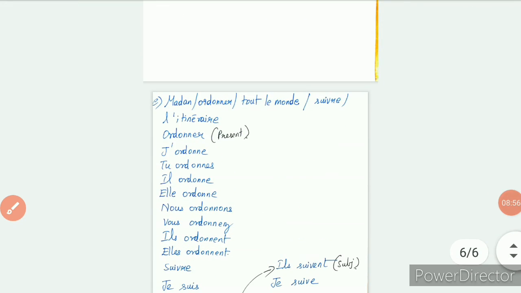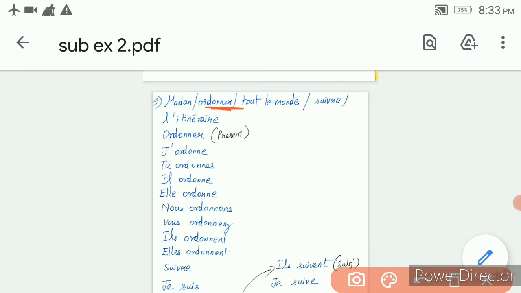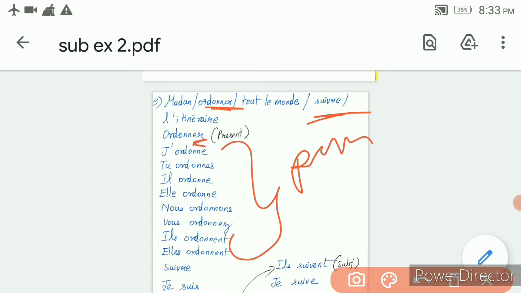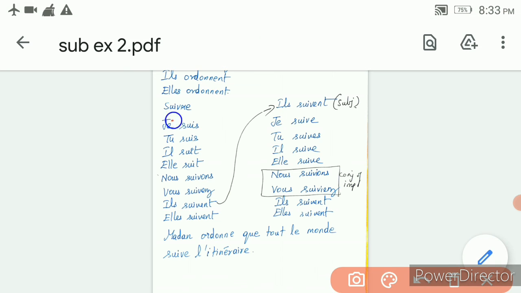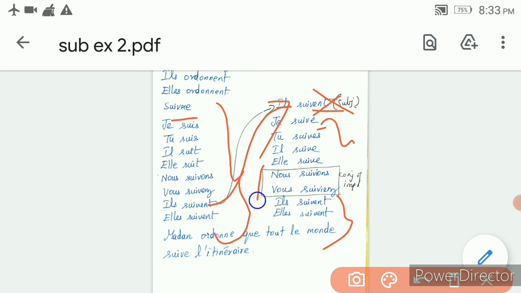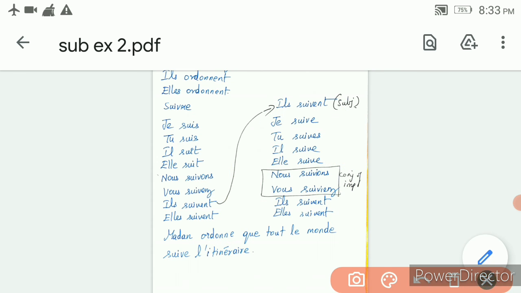Now the last one is Madan ordonne que tout le monde suive l'itinéraire. So ordonner is the first verb, second verb is suivre. So ordonner is a normal ER verb, so you have to write the present tense conjugation like this, normal ER verb conjugation, and then suivre verb conjugation you have to write, and from that you have to take ILS conjugation, remove ENT at the last, then add this subjunctive ending, and nous and vous alone will follow the imparfait ending.